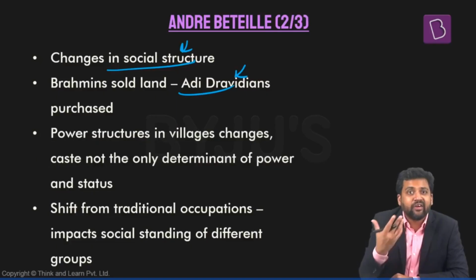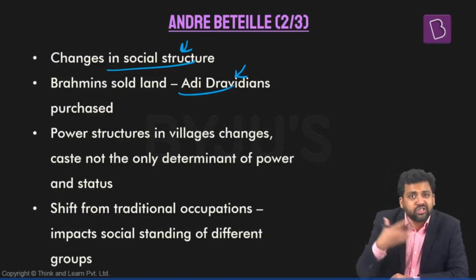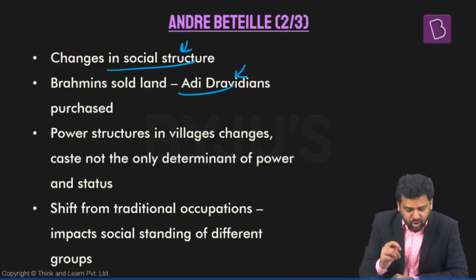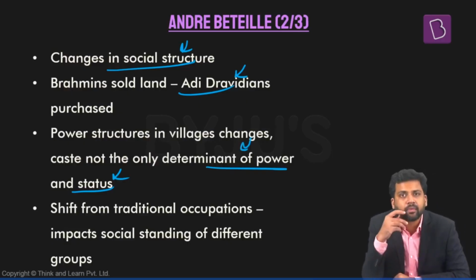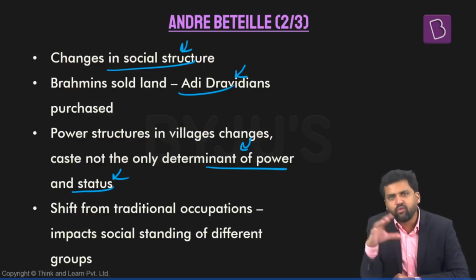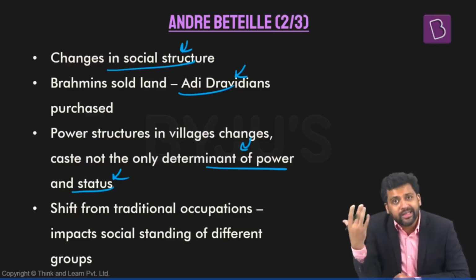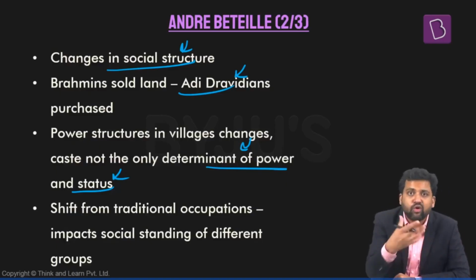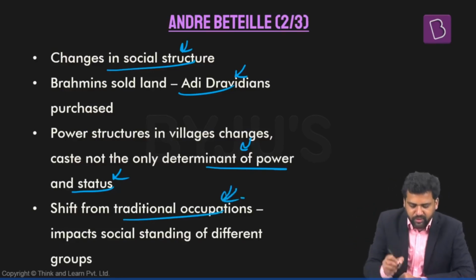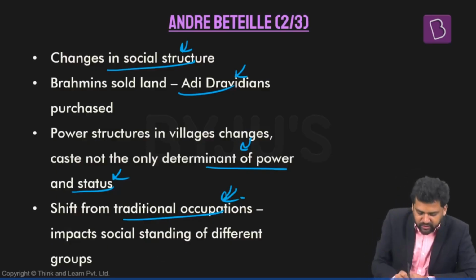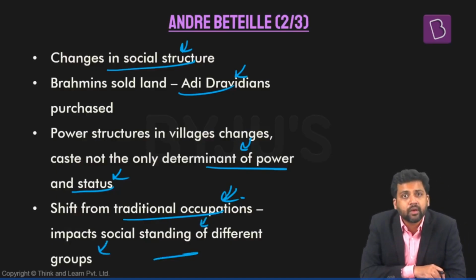So now, as Adi Dravidians are purchasing the land in rural areas, the inherent power structures are also changing. Caste is not the only determinant of power and status. The traditional occupations are also changing. For example, Brahmins are moving to different kinds of jobs. They're migrating to cities, taking government jobs. Those who were in the villages are finding new occupations, taking up new kinds of economic activities. So people are shifting from the traditional occupations, and as a result, their social standing is also changing.